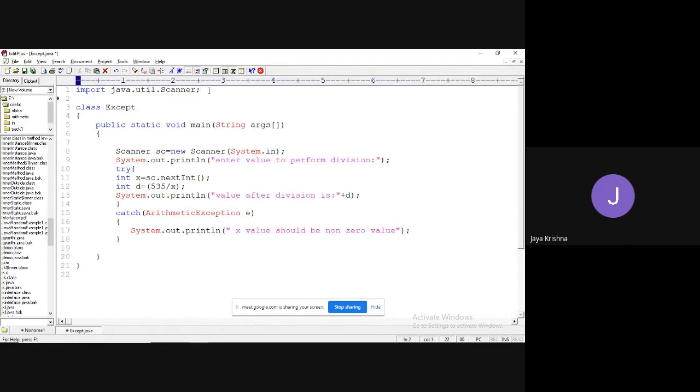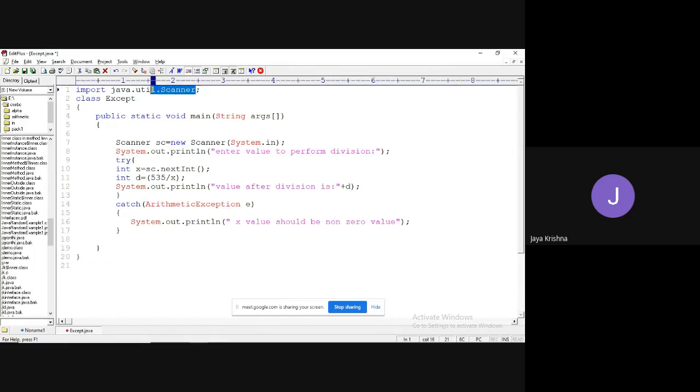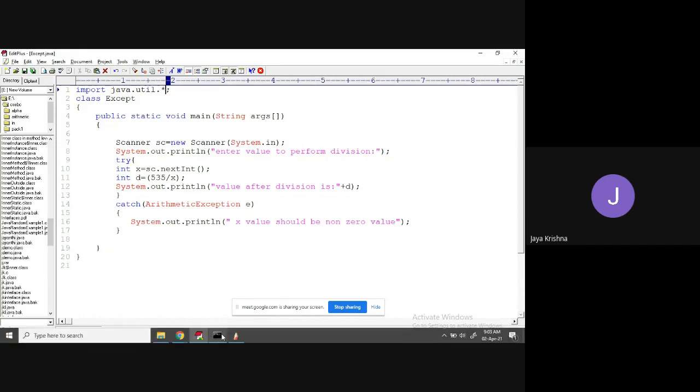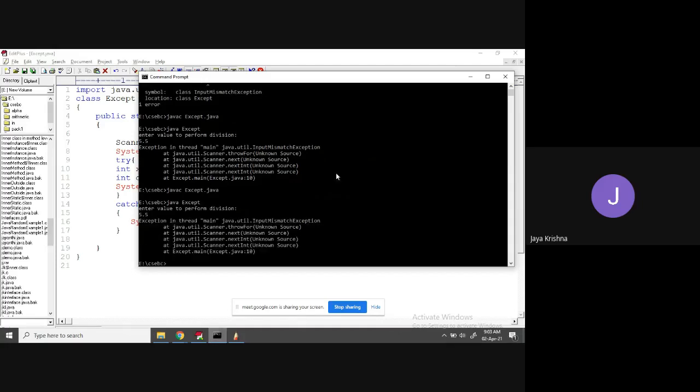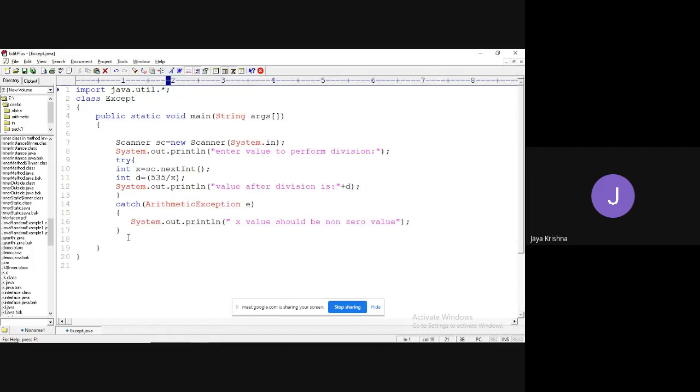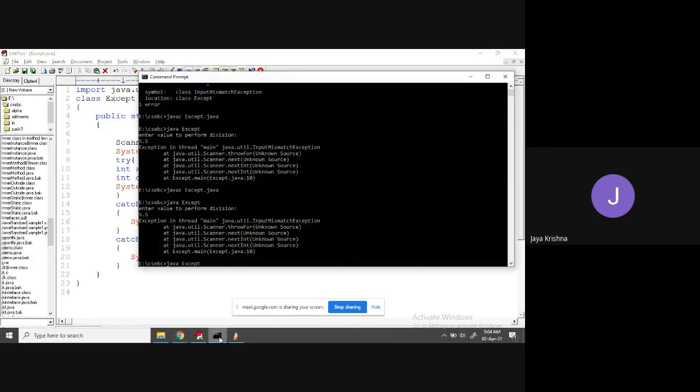So what I will do is, in the util package, instead of writing the Scanner class directly, I will make it a star, so that every class will be imported, except the class. Now just compile. Okay, fine. Now if I write 5.5, again you will get an error because we didn't handle it. Now I will press Control S. Now it's good.